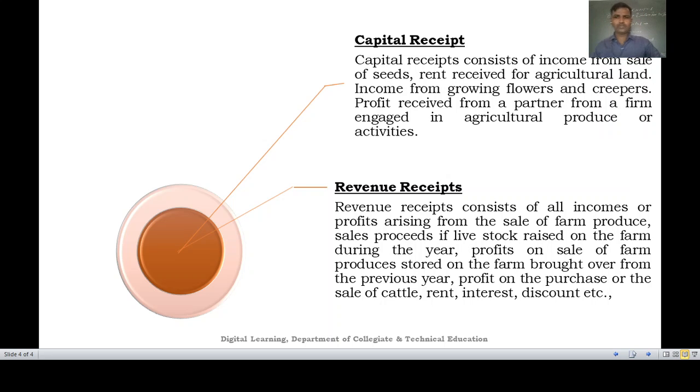The revenue receipt consists of all the incomes or the profits arising from the sale of farm produces. If we have sold any farm produces, the income that comes from it will be a revenue receipt for us. Next, the sales proceeds of livestock raised on the farm during the year. If any kind of livestock which is raised is sold, and he or she is going to get any kind of income from the sales proceeds, it will be considered as a revenue receipt.